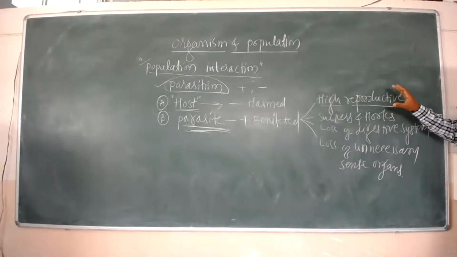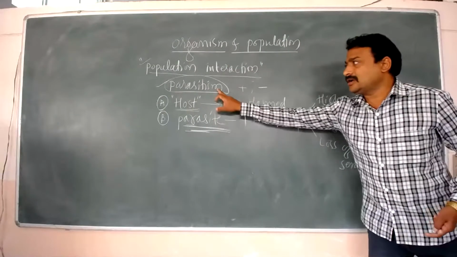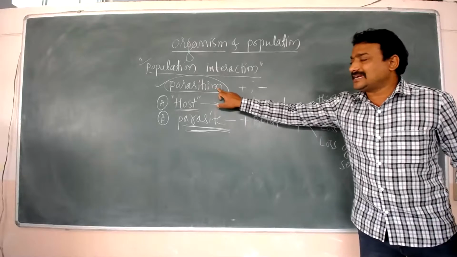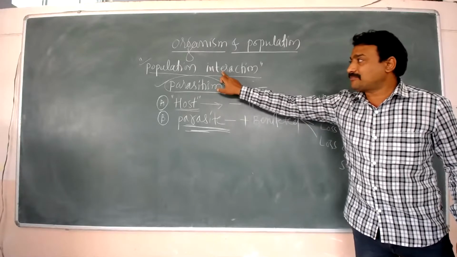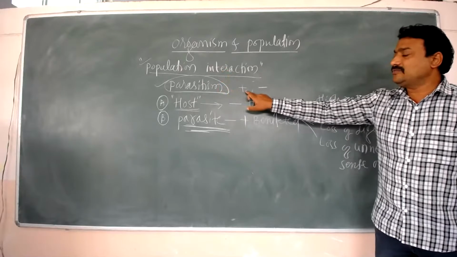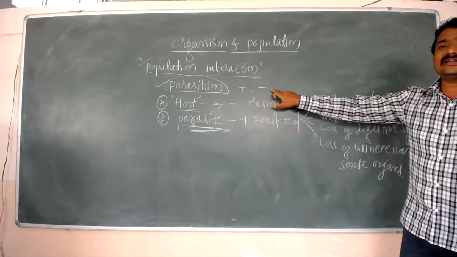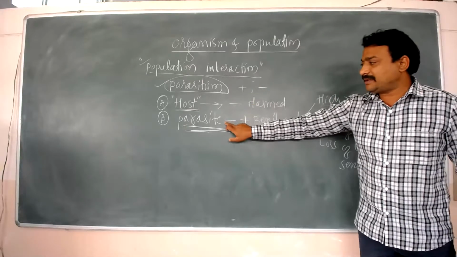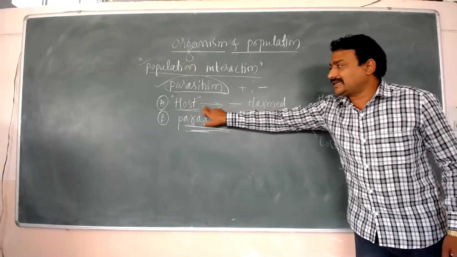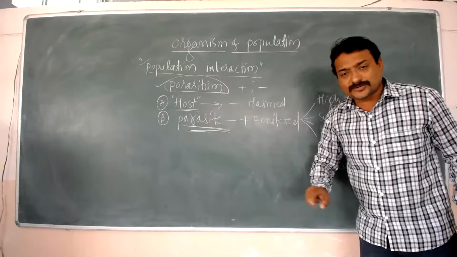Remember, children, we are discussing parasitism. Parasitism is a type of population interaction in which one organism is benefited and another organism is harmed. The organism which is benefited is the parasite. The organism which is harmed is the host.